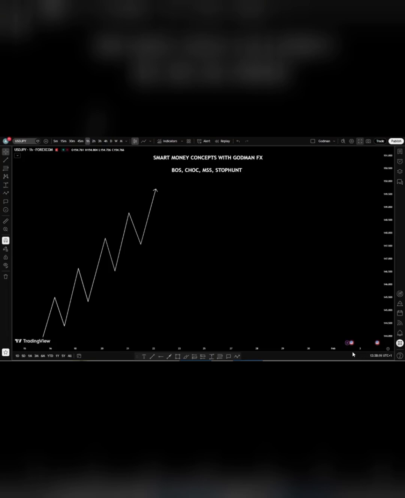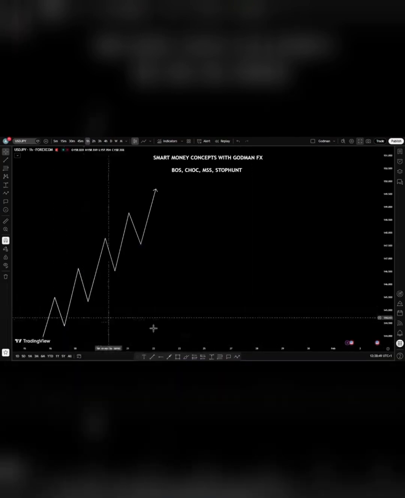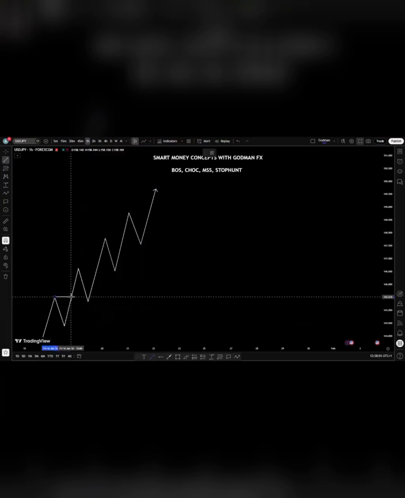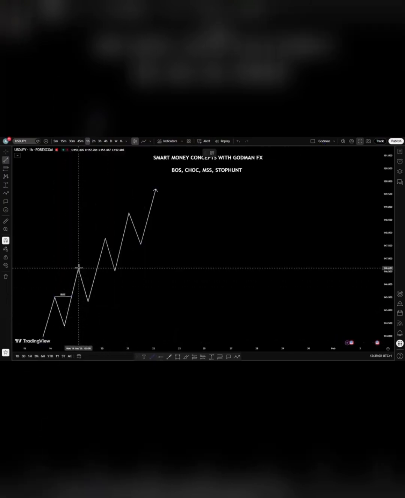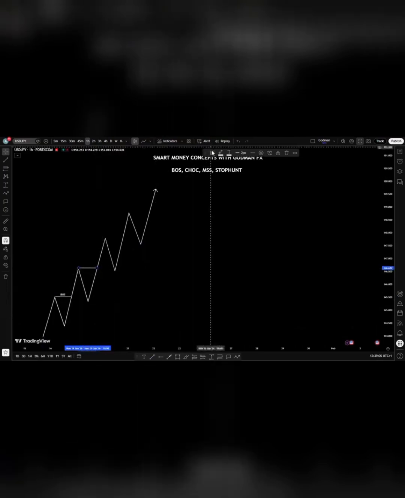Now on the screen, you can see that we have an existing uptrend. When price is trending, be it in an uptrend or in a downtrend, price has swing points. We have highs, lows, higher lows, higher highs, and higher lows, all right? So when price trades beyond a previous swing point, either higher or lower as the trend might be, that's when you have a break of structure. So in this case, when price trades above this previous swing high, we have a break of structure. When price trades above this previous swing high, we have another break of structure.